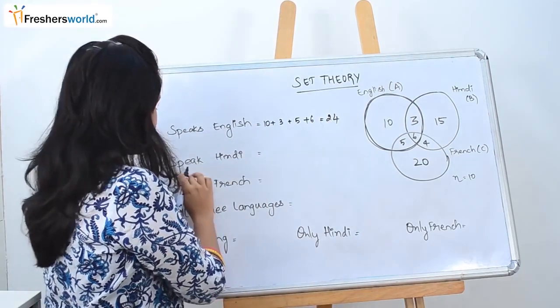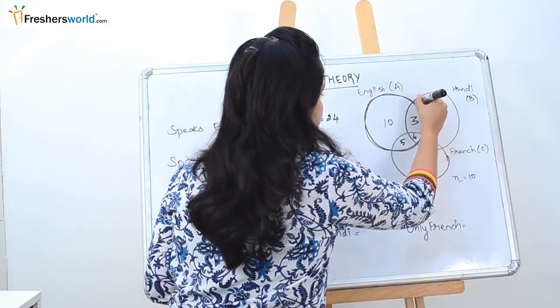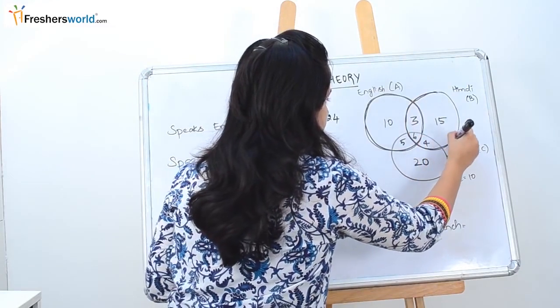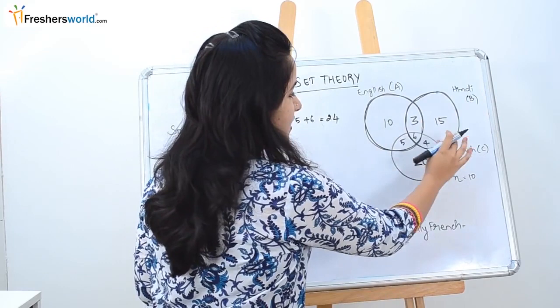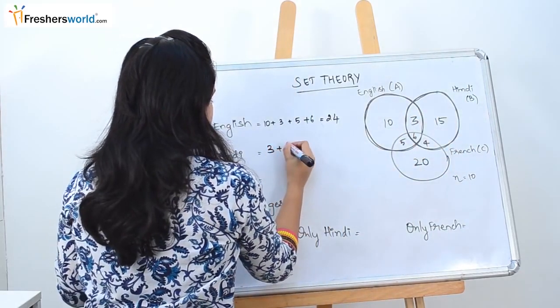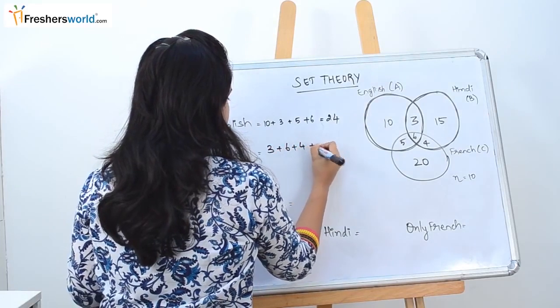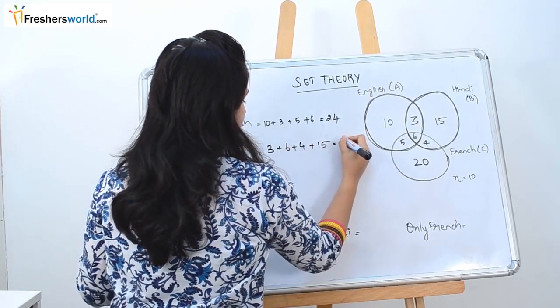Next they are asking the number of people speaking Hindi. When it comes to Hindi, you can see the circle B. The whole circle comprises the people speaking Hindi. So this is nothing but 3 plus 6 plus 4 plus 15. So 3 plus 6 plus 4 plus 15. 6 plus 4, 10, 25 and 28.